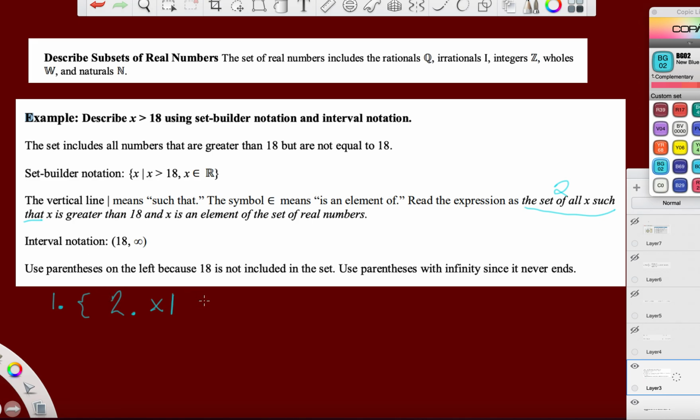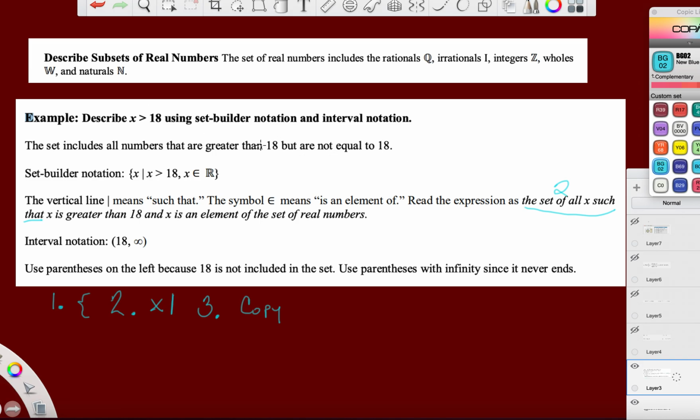And then number 3 is copy the inequality symbol. Just copy the inequality that you've been given. We start, it says, describe x is greater than 18 using set builder notation and interval notation.